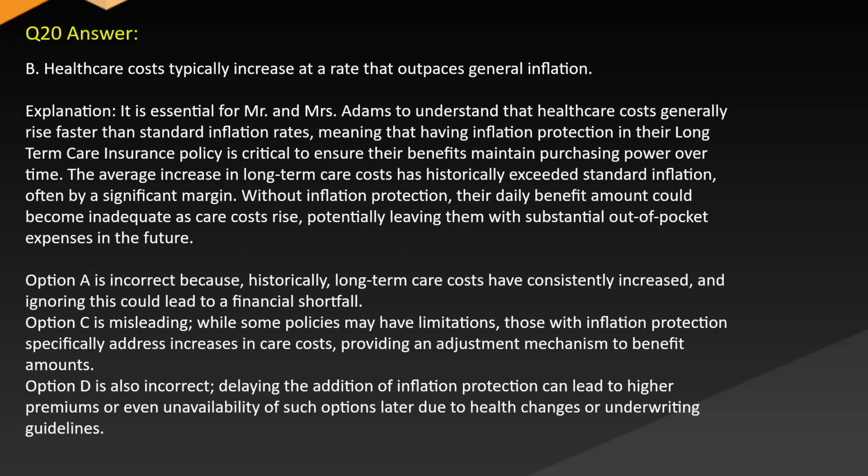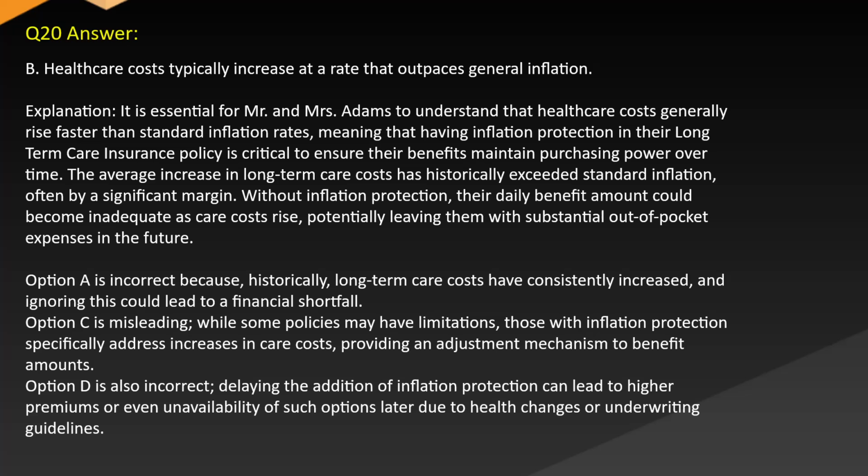Answer: B. Healthcare costs typically increase at a rate that outpaces general inflation. Explanation: It is essential for Mr. and Mrs. Enams to understand that healthcare costs generally rise faster than standard inflation rates, meaning that having inflation protection in their long-term care insurance policy is critical to ensure their benefits maintain purchasing power over time. The average increase in long-term care costs has historically exceeded standard inflation, often by a significant margin.